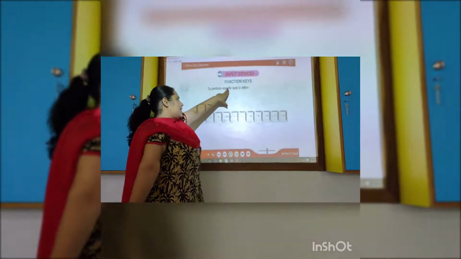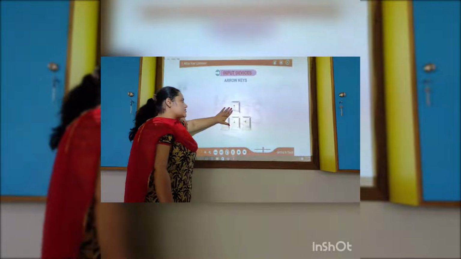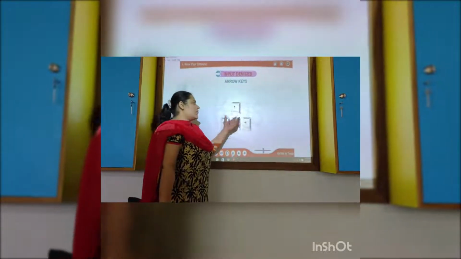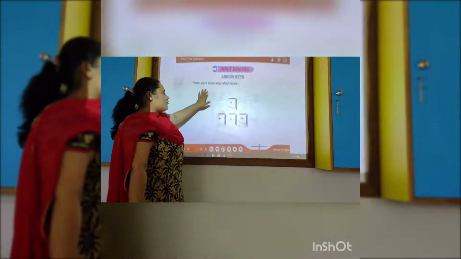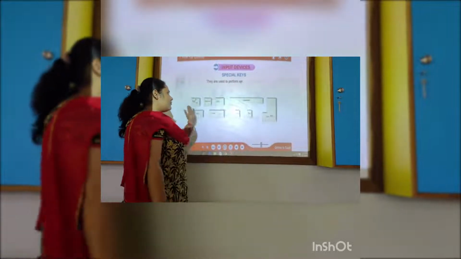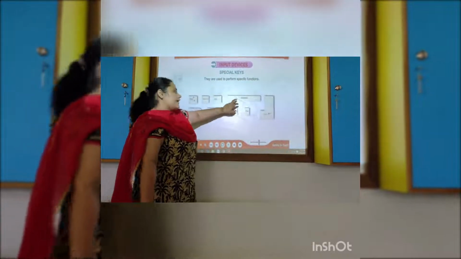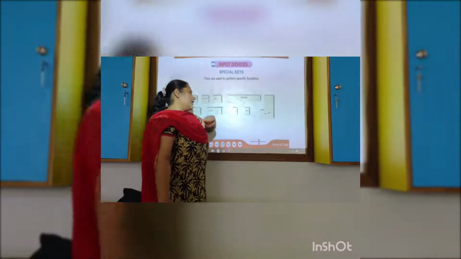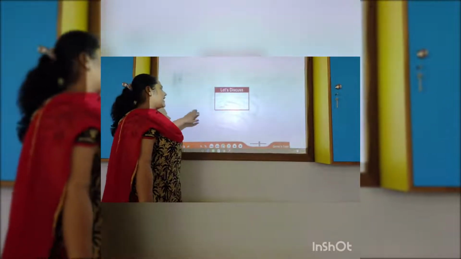To perform specific tasks in different applications. Arrow keys, you know, work as a mouse also. It will go page up, page down, page left, page right. There are 4 arrow keys which move the cursor in 4 directions. And the special keys: tab key for 5 spaces, caps lock for alphabetic on, control, space bar for giving space, enter to come on the next line, escape, delete, shift, caps lock.